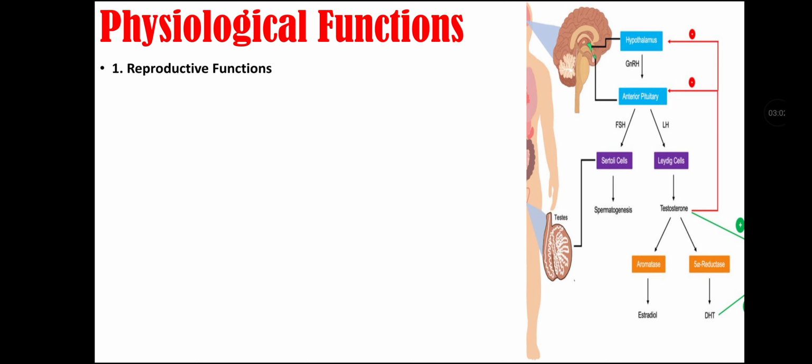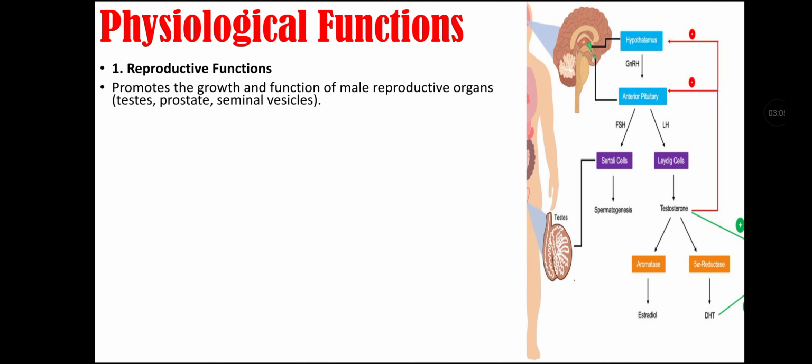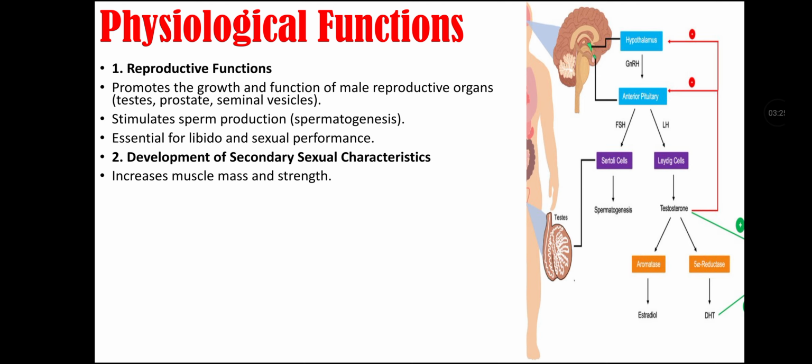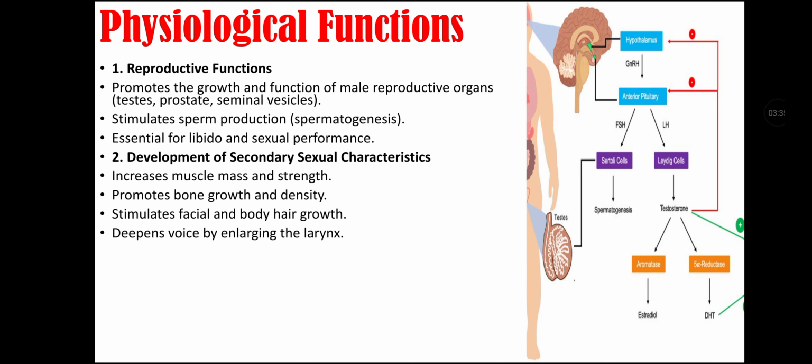Physiological function of testosterone. First is reproductive function, as this hormone promotes the growth and functions of male reproductive organs like testes, prostate, and seminal vesicles. This hormone stimulates sperm production, also called spermatogenesis, and it is essential for libido and sexual performance. Second physiological function of testosterone is development of secondary sexual characteristics, as this hormone increases muscle mass and strength and also promotes bone growth and density. It also stimulates facial and body hair growth and deepens the voice by enlarging the larynx.